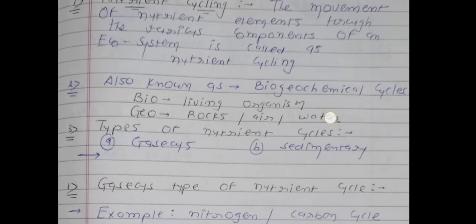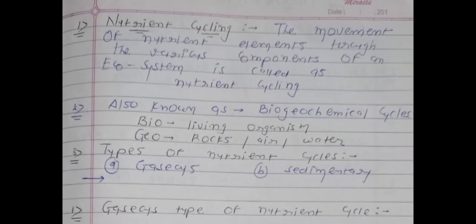Now we will talk about the second concept of this question. So now we have the definition of nutrient cycling. Okay, what is the meaning of nutrient cycling? The movement of nutrient elements through the various components of an ecosystem is called nutrient cycling.